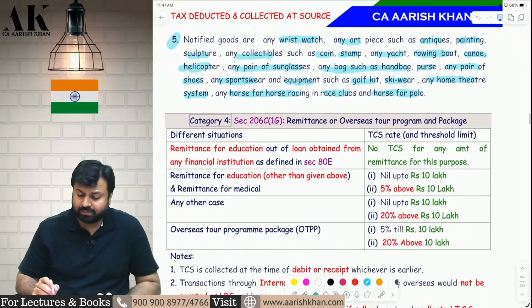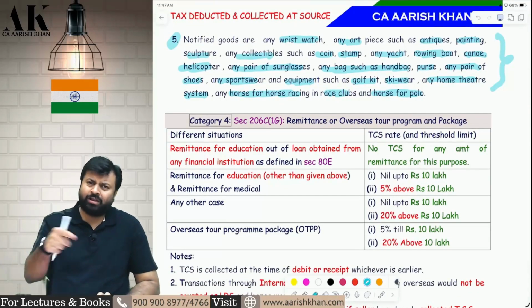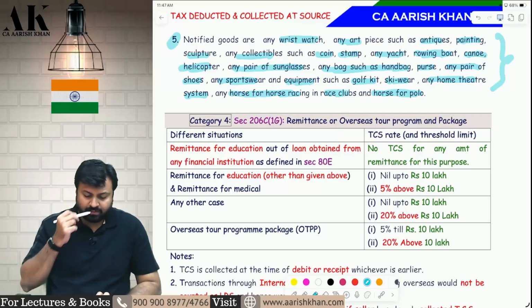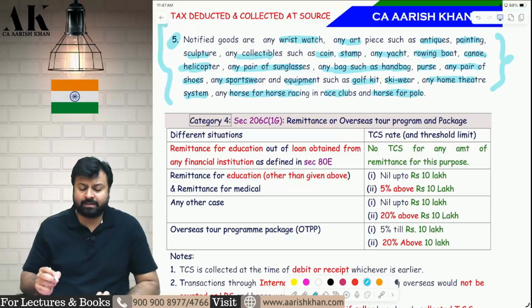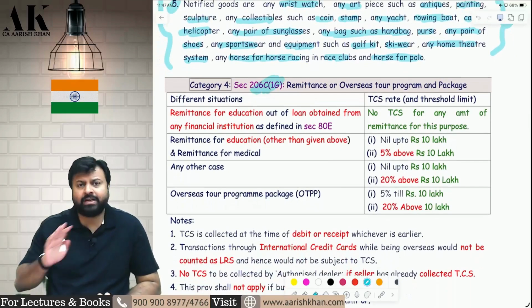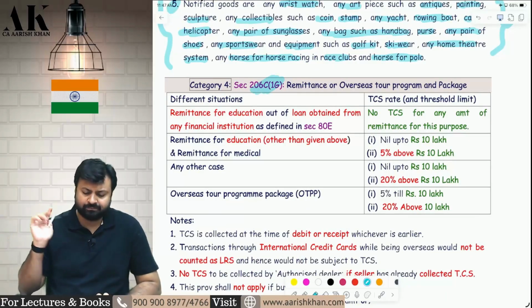Okay. So this is an amendment not made by FA25. It is an FA24 amendment but notified recently. They have notified it in a notification recently. So this was not applicable till last year. Now it is applicable. Now in 1G all the limits have changed and 1H is deleted. 206C 1H is completely deleted, so that is removed.